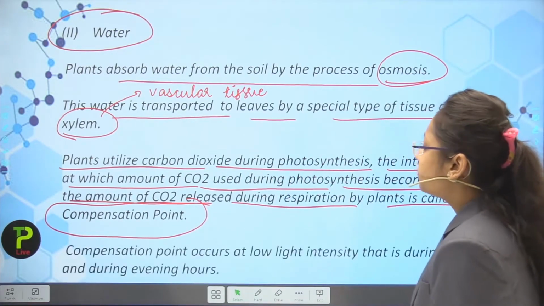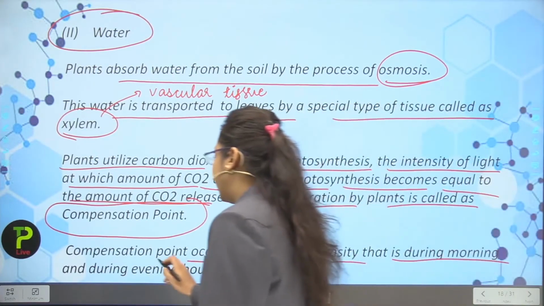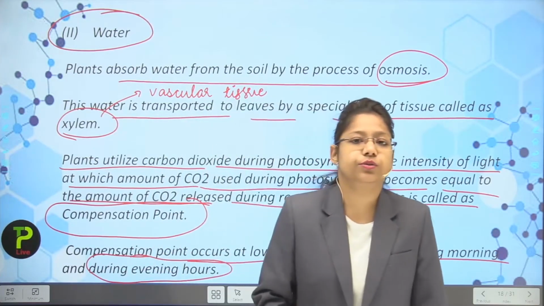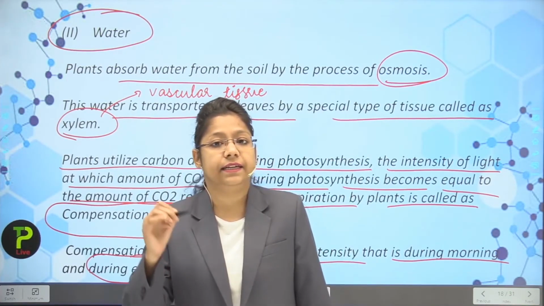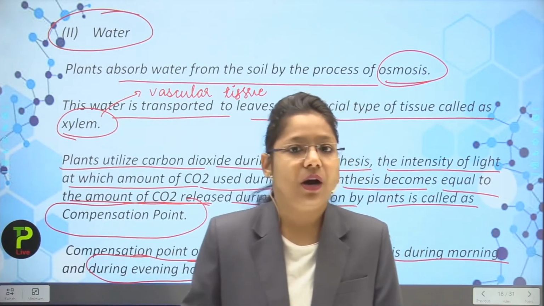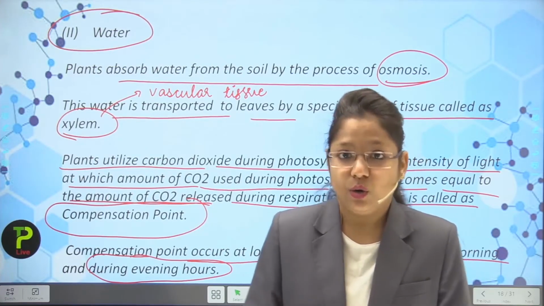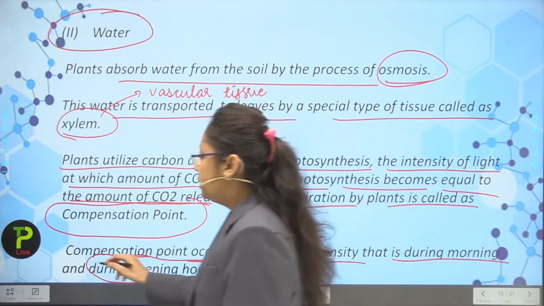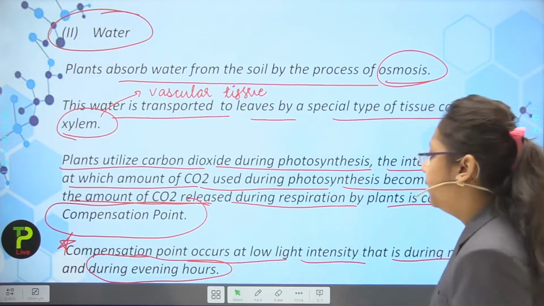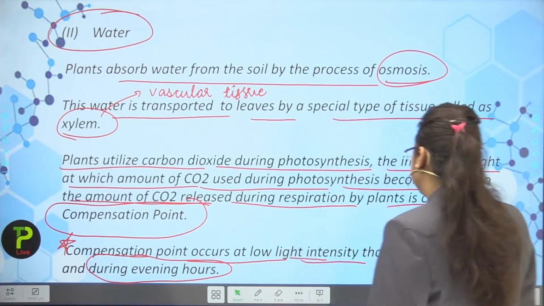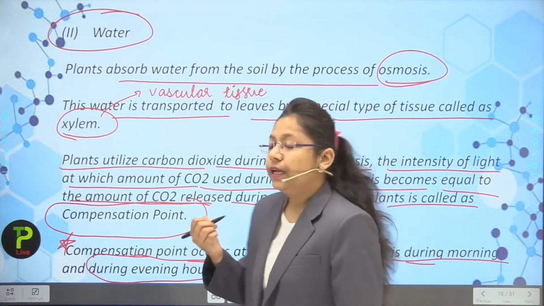Okay. Now, the compensation point occurs at low light intensity, that is during morning and evening hours. So students, it is advised that you do not sit under the plants at night or in the evening, because the plants do the respiration procedure and they release carbon dioxide. Okay students, so it is very important to learn that there is a compensation point at which the carbon dioxide equilibrium is maintained. It occurs at lower light intensity, during the morning session or during evening time.